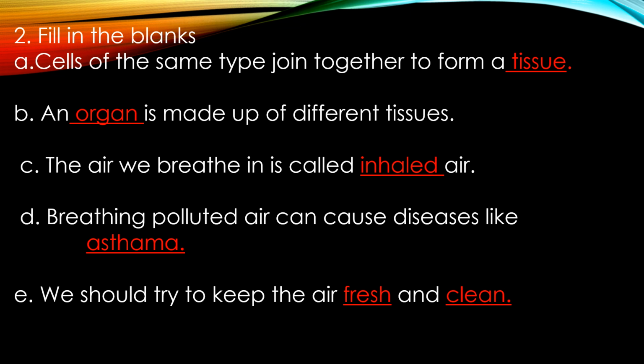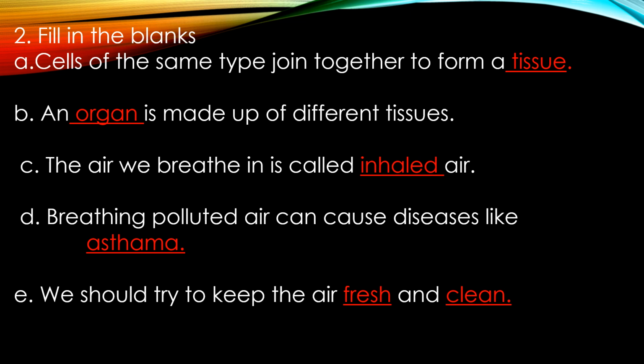Second part is fill in the blanks. Children, here few sentences are given with blanks and you need to read the sentence and fill in the blanks with the correct word. Okay? So the first sentence given to you is, cells of the same type join together to form a dash.